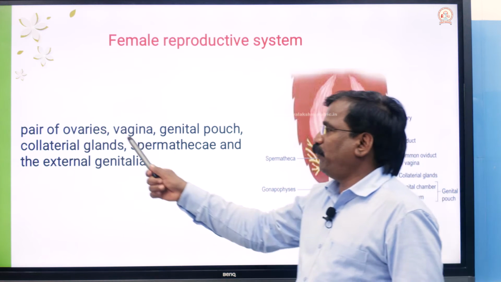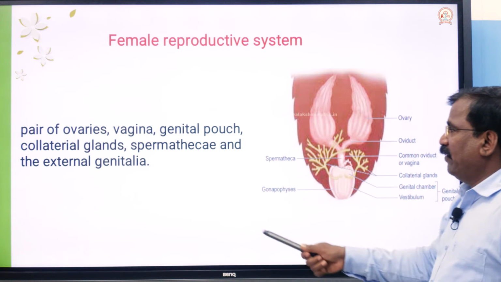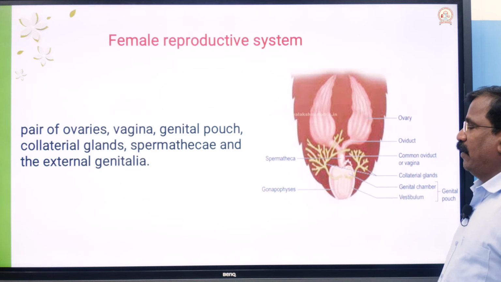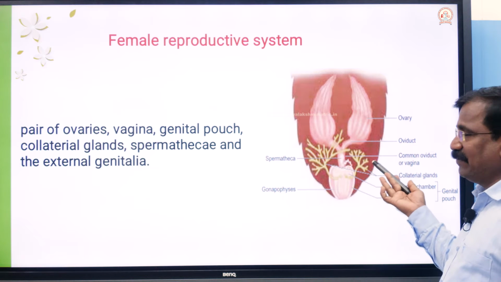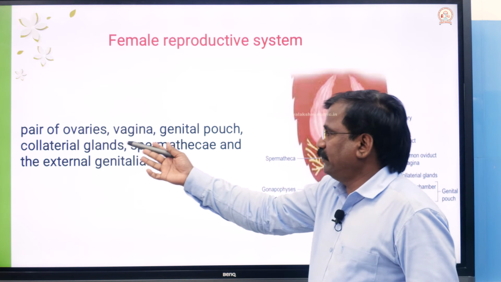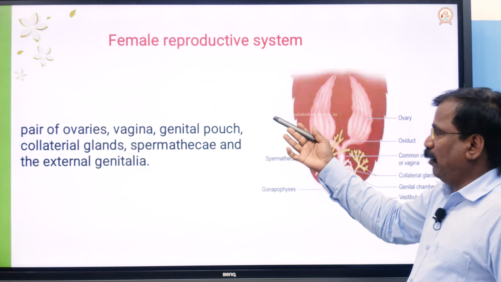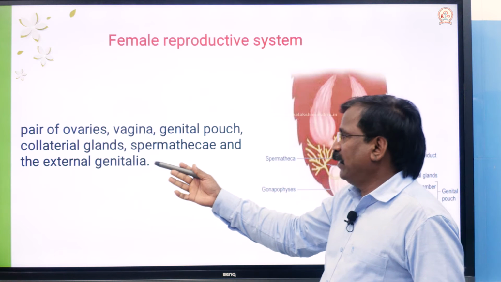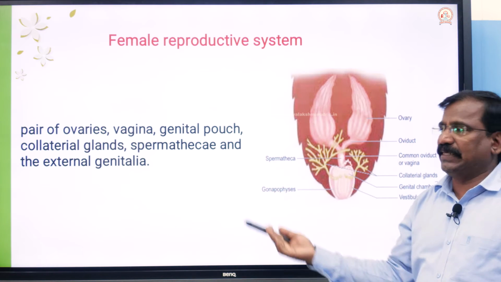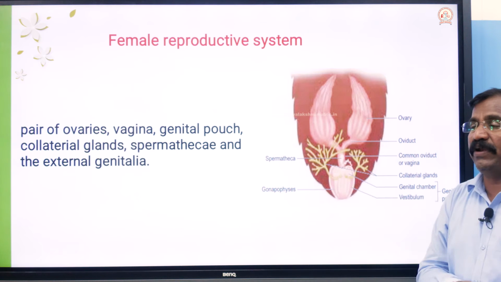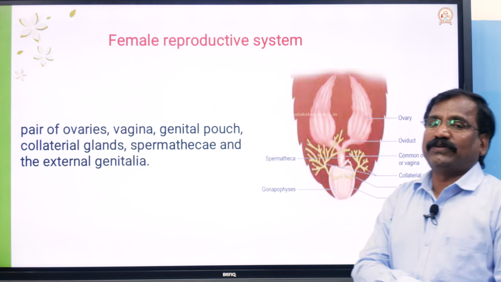That is a pair of ovaries and vagina, genital pouch, collateral glands, spermatheca and external genitalia. Ultimately they open to the exterior through the external genitalia.